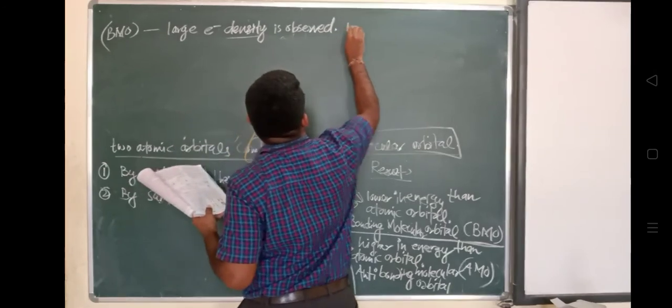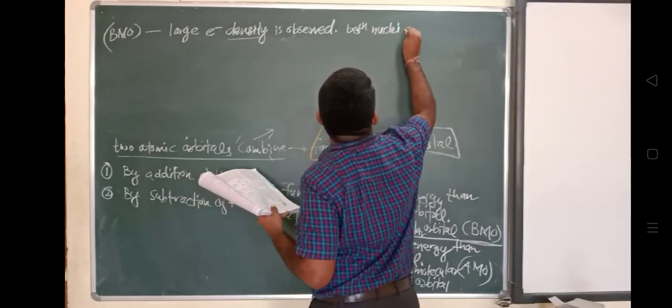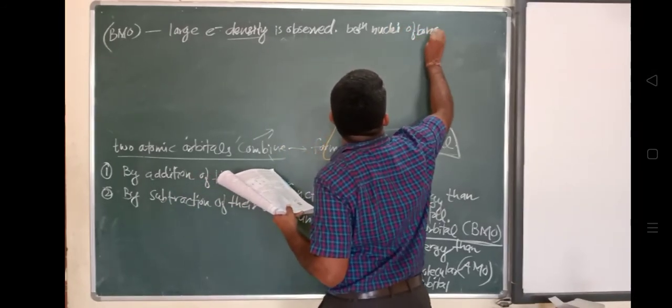On the other hand, in the antibonding molecular orbital, AMO, what actually happens?